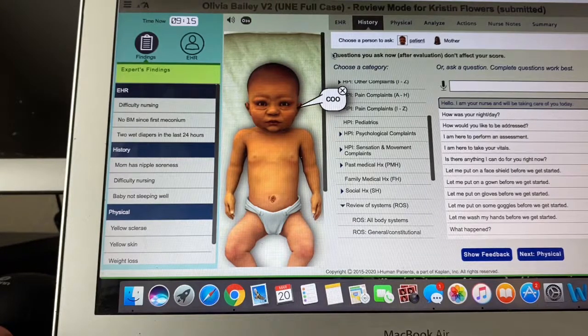Also, for every piece that we're looking at, whether it be EHR, history, physical, as you move along, all of your notes are going to be taken on the left-hand side. So when you get a response, make sure you're taking notes on that response and that it doesn't just get asked and then negated. So I'll go ahead and move to physical.